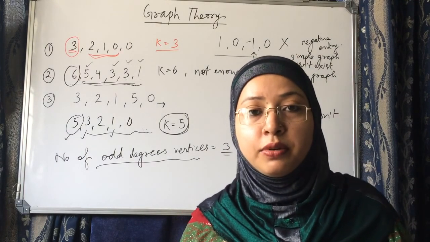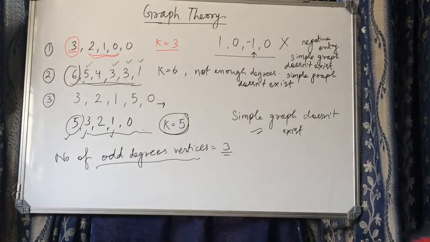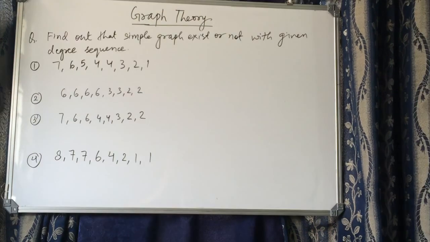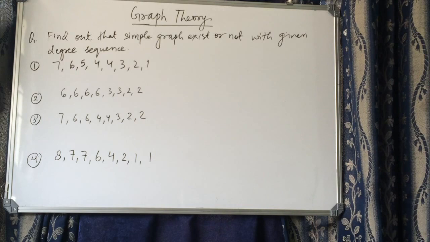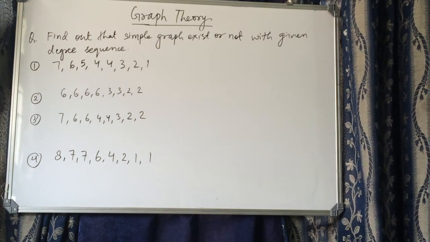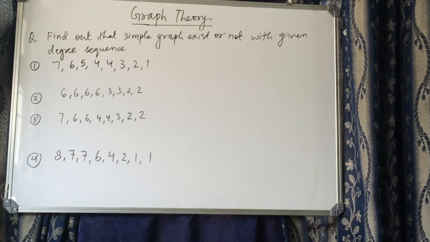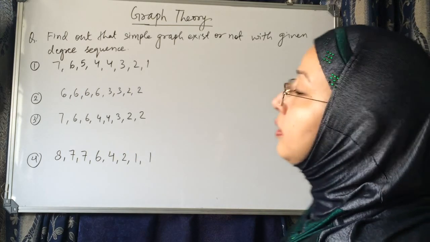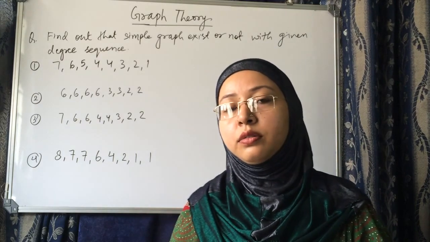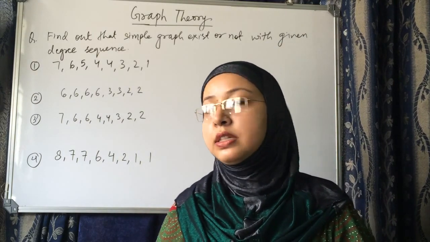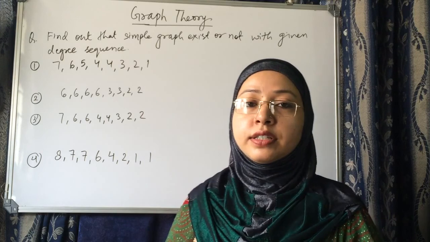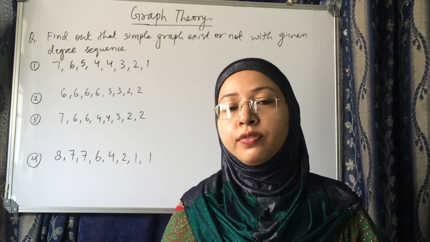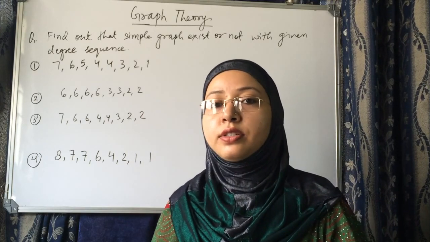Okay, let's see some more examples. Here degree sequences are given, and again we have to find whether the simple graph exists or not.